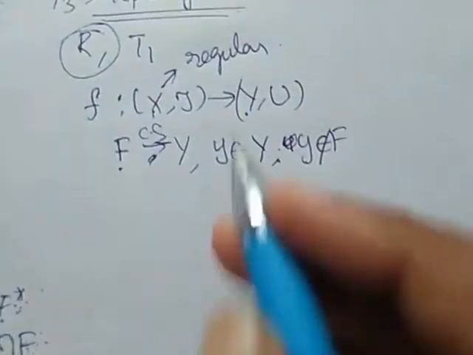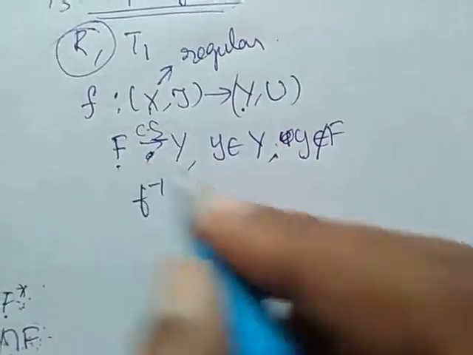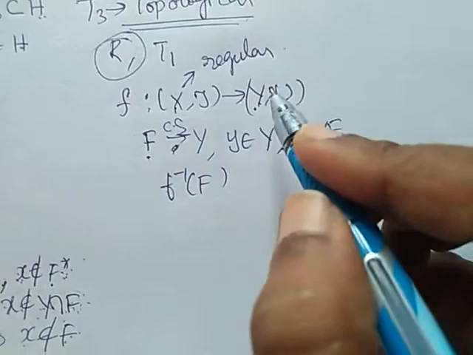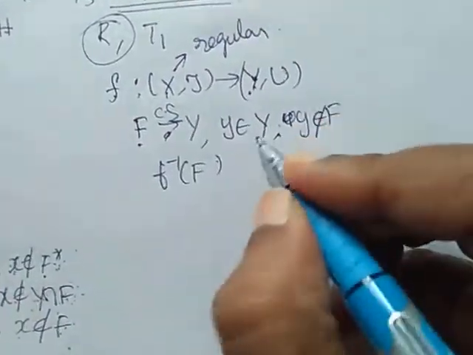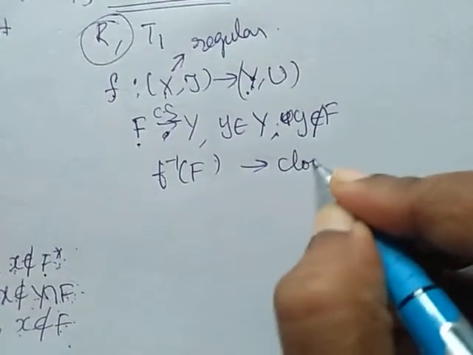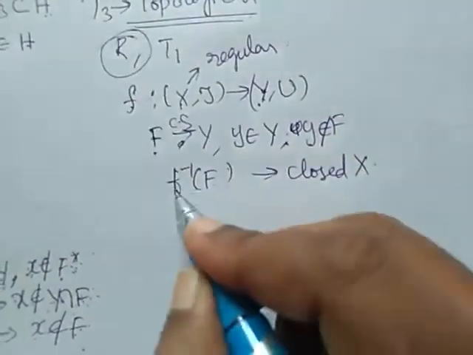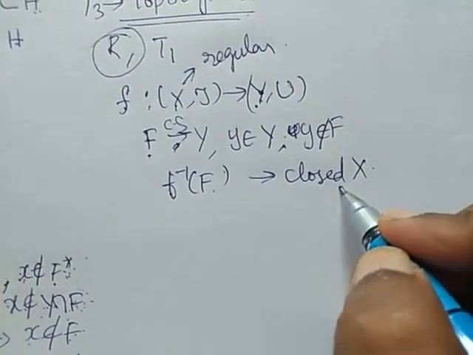Now, f inverse of F. We are considering F here. So, f inverse of F is closed in x. F is closed in y. Therefore, f inverse of F is closed in x because f is continuous.